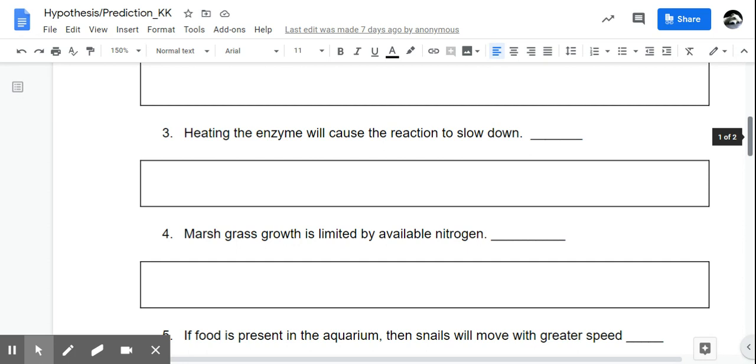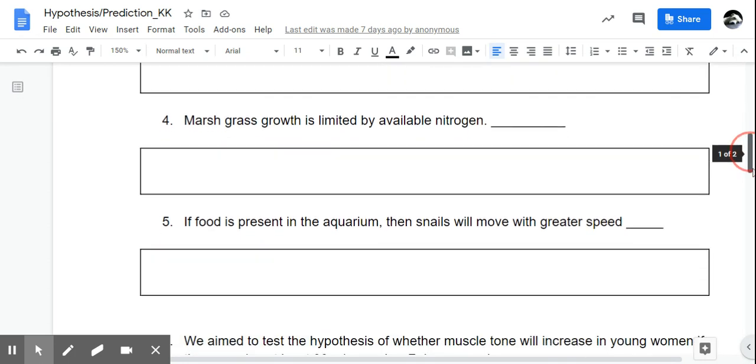I guess we could do this as a prediction, thinking about it. And the way we would turn this into a hypothesis would be marsh grass requires nitrogen. And now we can make all sorts of different predictions of what that nitrogen actually does do. So these can be a little tricky.